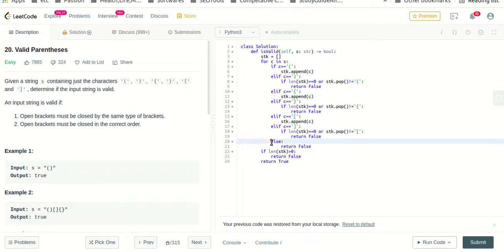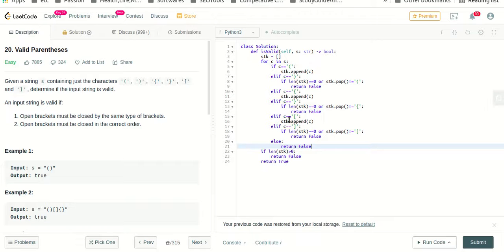And this is one more else. This is to check if the character is anything apart from these 6 characters in this string, then I will return false. This is an extra check, you can remove this. This is not so important. And this is how we are validating the stack.